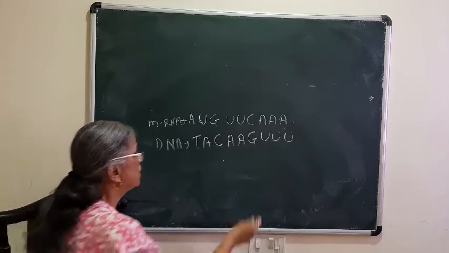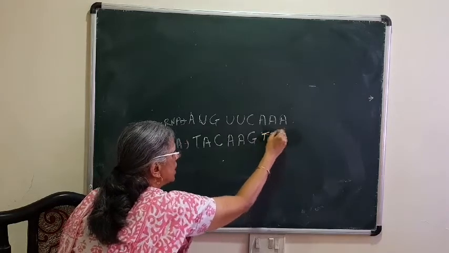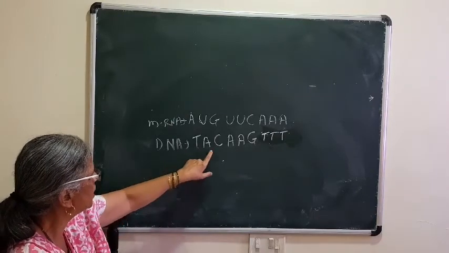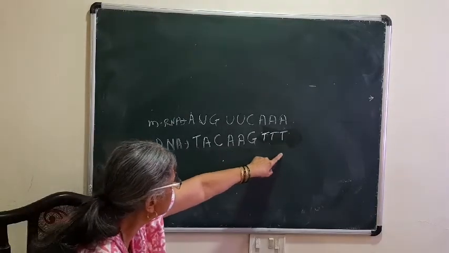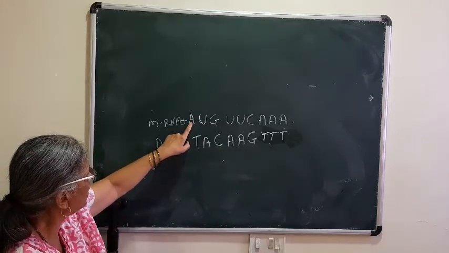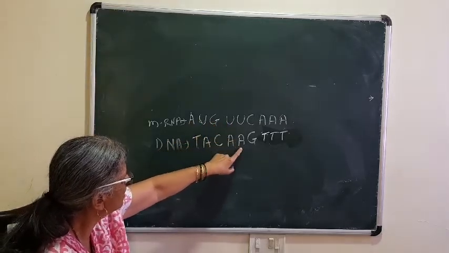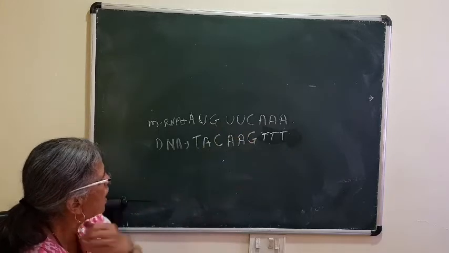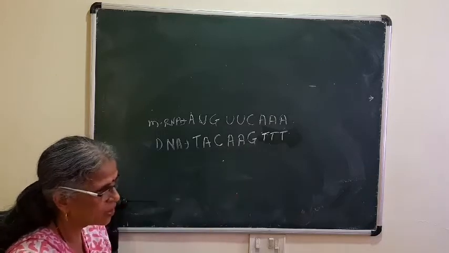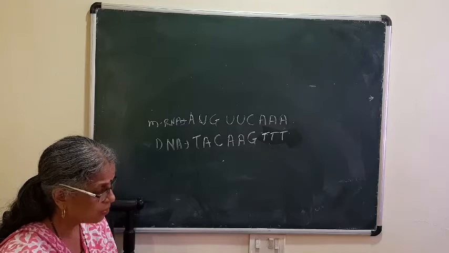Sorry, TTT. A means T, not U, because here we are having DNA. DNA has thymine. So original DNA has the genetic code TAC, AAG, TTT. So from that the mRNA will have thymine pairing with adenine, adenine with uracil, C with G, and adenine with thymine, because for DNA we already have thymine, not necessary to have uracil. Followed?